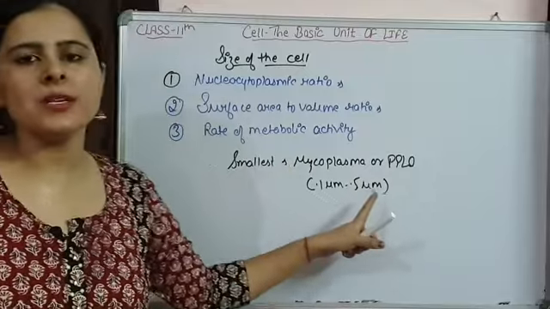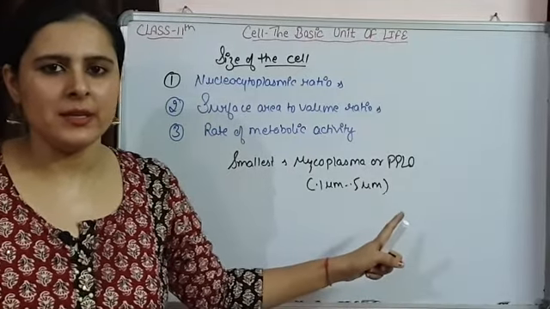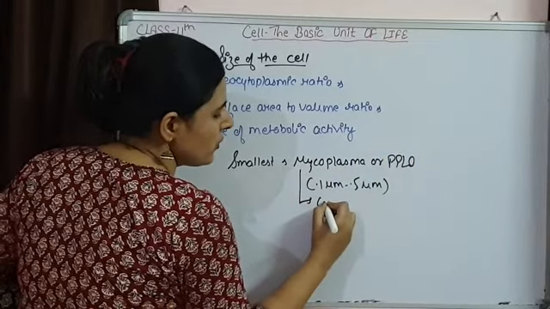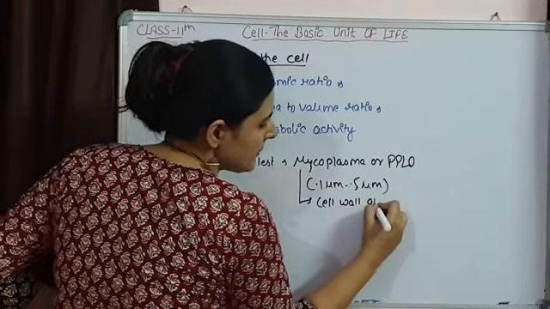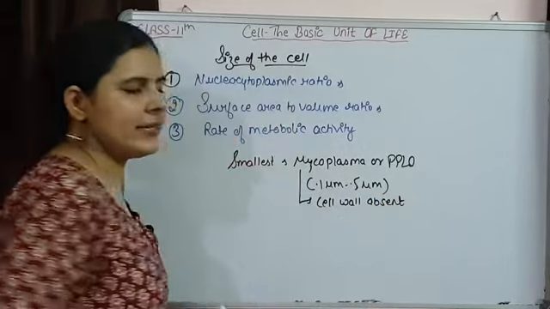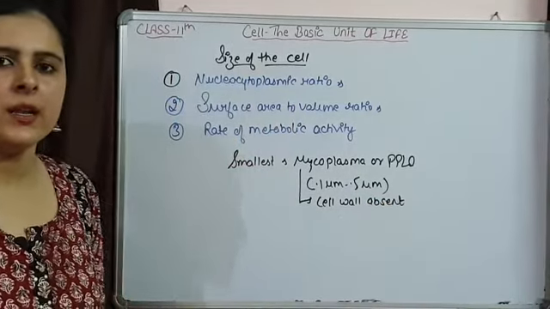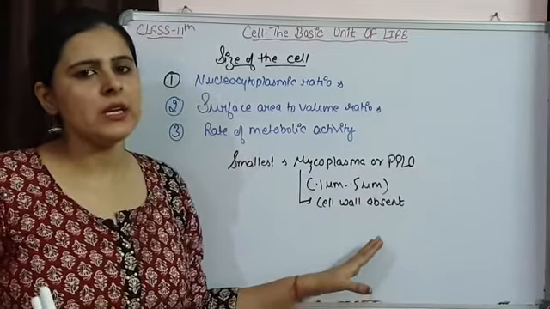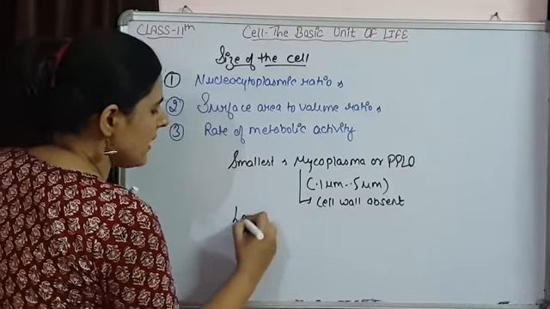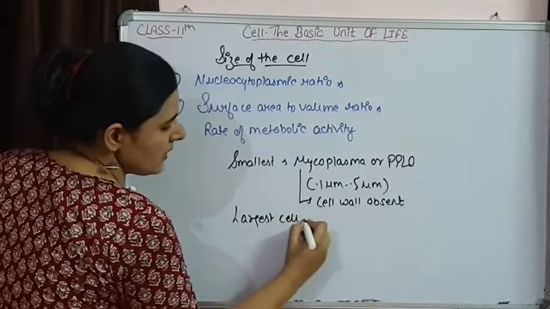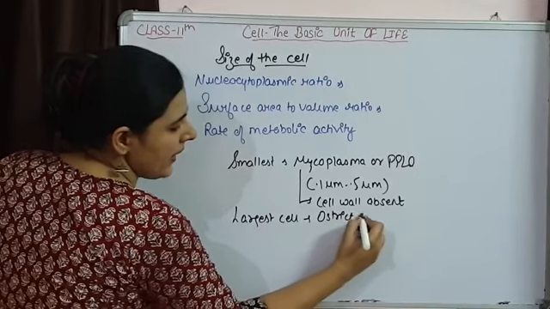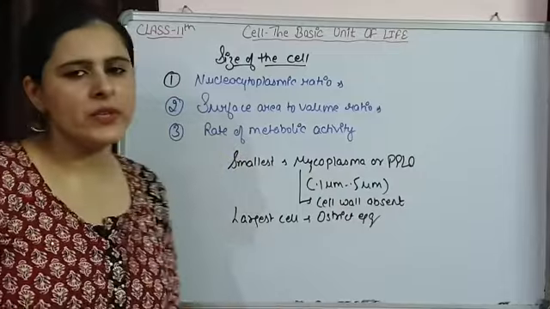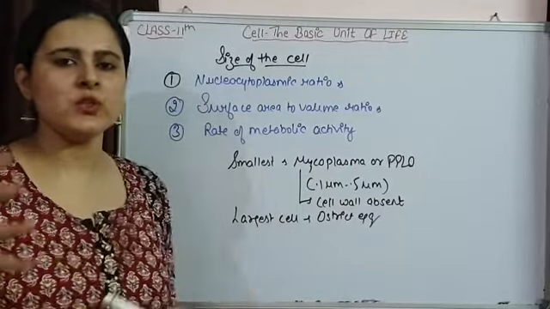So this is the smallest cell that is present, and this mycoplasma does not have a cell wall. So the cell wall is absent. Otherwise, bacteria are the smallest cells that have a cell wall, but mycoplasma is the smallest cell that does not have a cell wall. And the largest cell is an ostrich egg, which is very big in size. So the size of the cell varies from smallest to the largest.